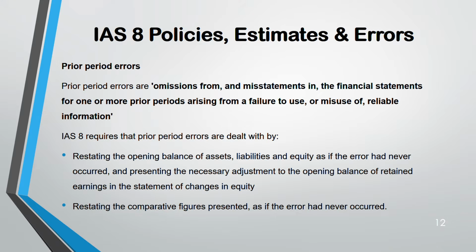This is similar to accounting policy. The only difference is the accounting estimate. There you don't restate the opening balance and all those things. This adjustment should be disclosed in the notes. Yes, whatever adjustments you make, whether in policy, whether in estimate, error, has to be disclosed in the note.